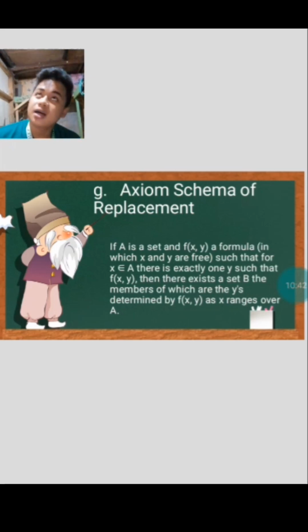So for every set-theoretic formula φ(p, x, y) with free p equal to x and y, where p can be the ordered n-tuple of parameters, the following formula is an axiom: for all A, for all p, for all x an element of A, there exists B such that for all x an element of A, there exists y an element of B, and φ(p, x, y).